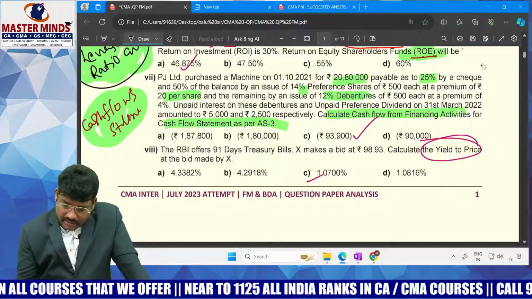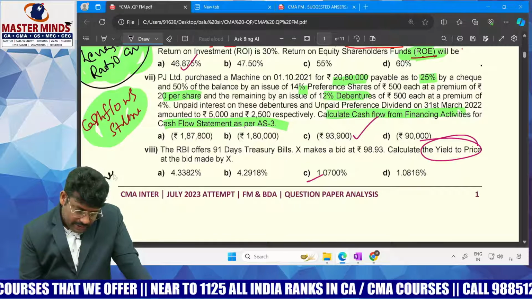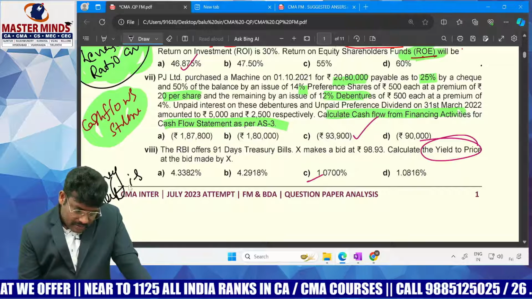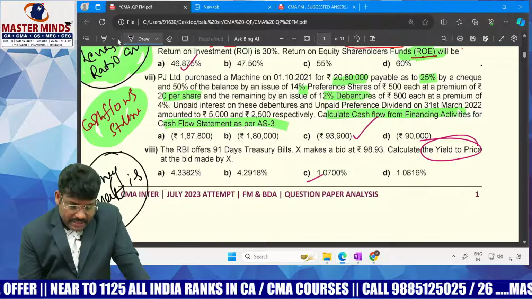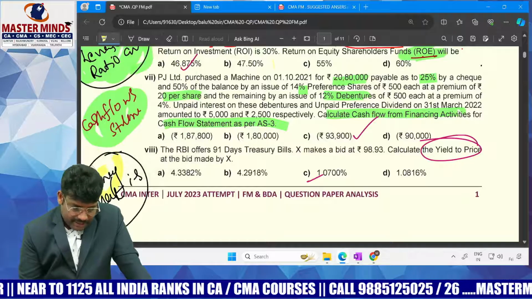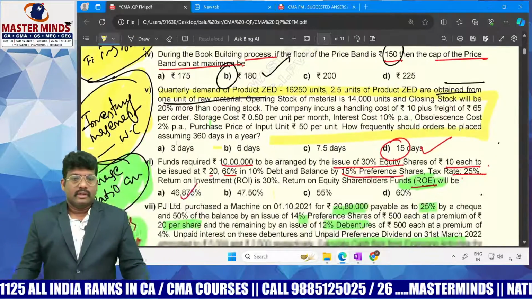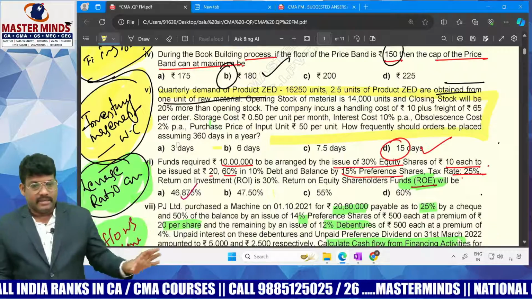This is the RBI issue. If it issues a bill, it is short term and comes under the category of money market instruments. So from the money market instruments, it would be a general question with respect to the theory part. From the theory part, they designed a question.